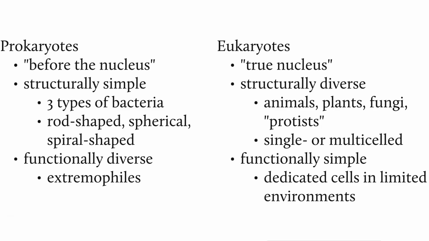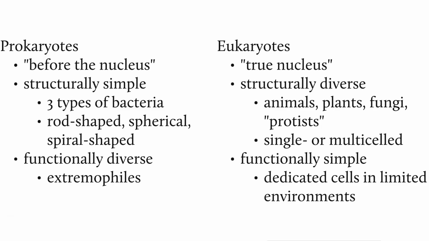We won't consider the third group here exactly because they fit into the prokaryote group as much as matters for this course. The commonality between these two words, I hope you can see, is karyo as the root, which means nucleus, based on a Greek word. Prokaryotes are organisms that existed before the nucleus came to be part of the structure of living things. And then eukaryotes are those organisms that have a true nucleus.